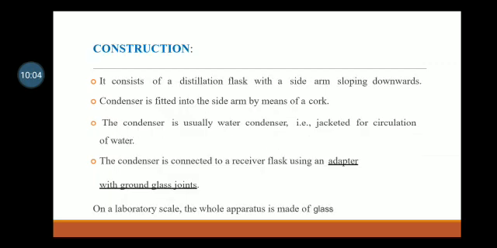Construction. It consists of a distillation flask with a side arm sloping downwards. Condenser is fitted into the side arm by means of a cork. The condenser is usually a water condenser that is jacketed for circulation of water. The condenser is connected to a receiver flask using an adapter with ground glass joints. On laboratory scale, the whole apparatus is made of glass.